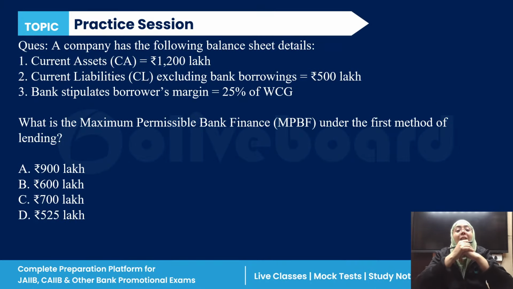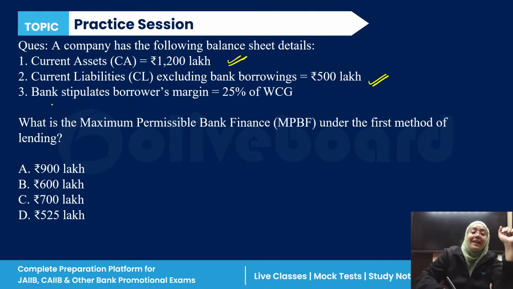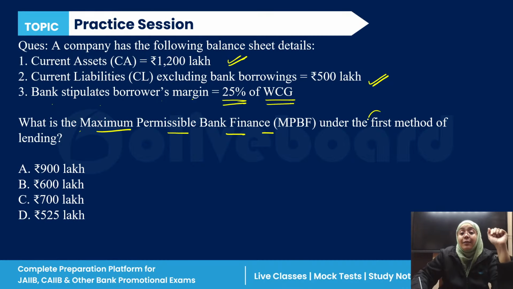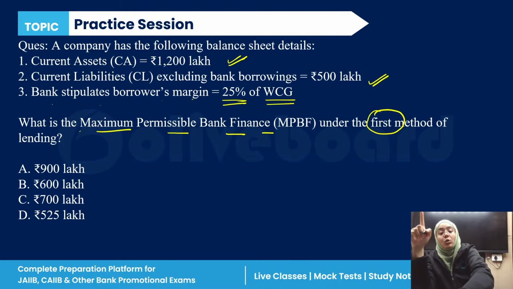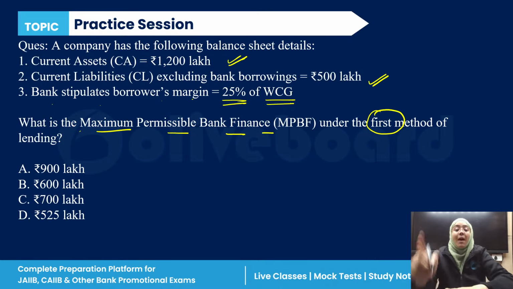Now let's talk about this. A company has the following balance sheet. There is a current asset of 1200 lakh. Then there is a current liability, excluding the bank borrowing, of 500 lakh. Now the bank stipulates the borrower's margin, which is 25% of the working capital gap. What is the maximum permissible bank finance under the first method of lending? You have to calculate it using the formula I told you for the first method of lending.